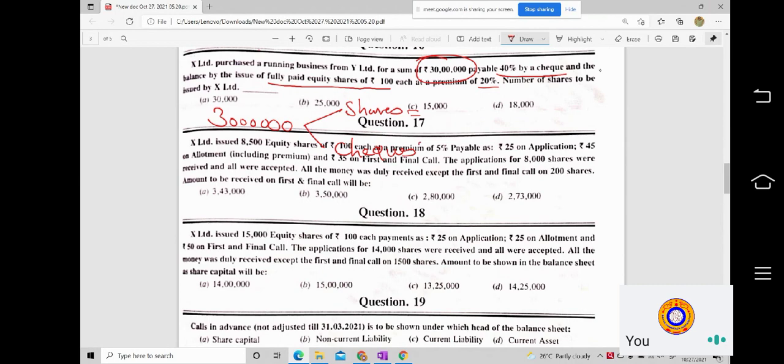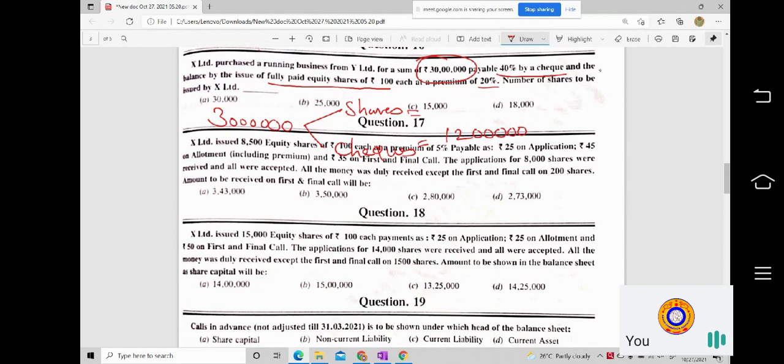Check is 12 lakhs. What will be the amount on shares? Out of 30 lakhs, 12 lakh is gone for check, so what will be the balance? On shares, how much do you have to pay?